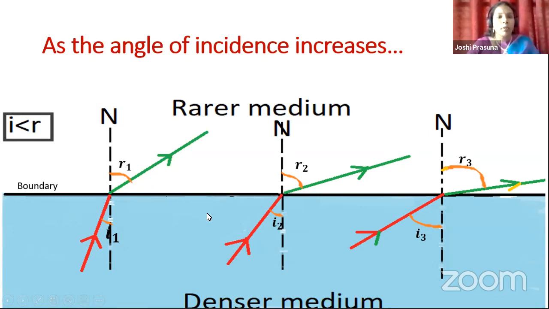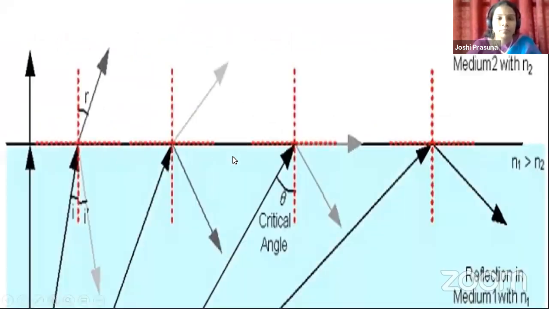Here, what are the points I have discussed? The light ray is traveling from denser medium to rarer medium. So, whenever the angle of incidence increases, the refracted ray moves away and away from the normal. Okay, children, keep this point in mind and we will come to the understanding of an important topic called critical angle. Look at this diagram again, children.